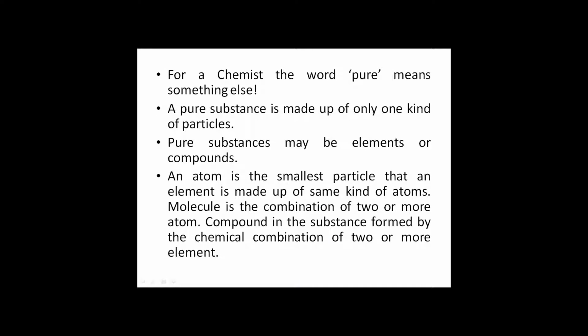A pure substance is made up of only one kind of particles. Pure substances may be elements or compounds. An atom is the smallest particle that an element is made up of, the same kind of atoms. A molecule is a combination of two or more atoms. A compound is a substance formed by the chemical combination of two or more elements.